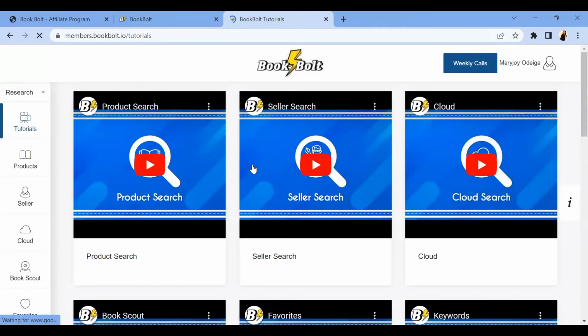When you log in, this is how it's going to look like. This is how BookBoat looks like. So let me now start taking you through the process and how to use this particular tool. So let's say you want to create your own low content book. For example, you're going to come over to this section where it says research. You're going to click it down and you're going to see create. You click on create and it's going to ask you what you want to use. So I'm going to be using the BookBoat designer.